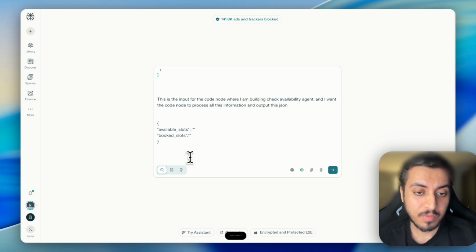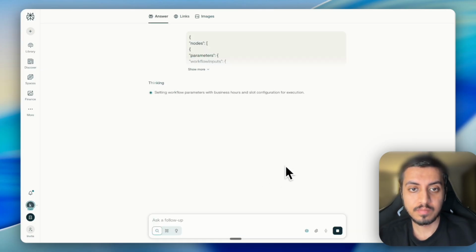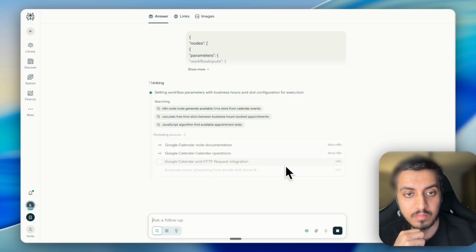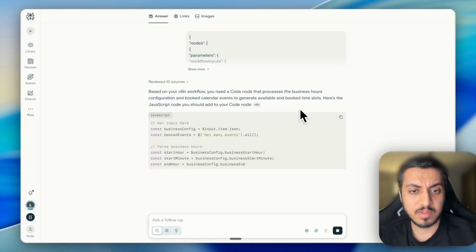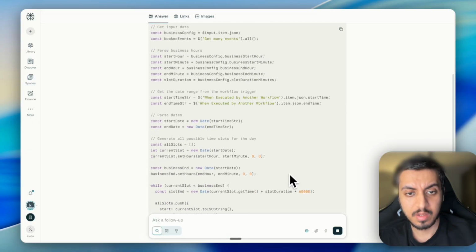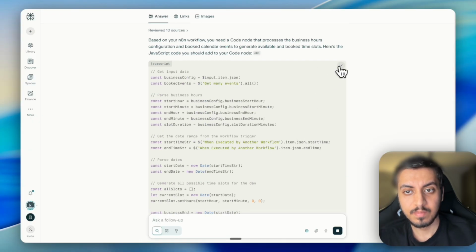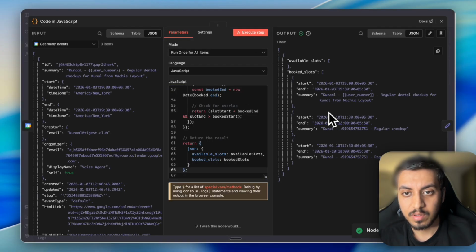What should I add in my code node? Tell me. So you give it a try, like try it a couple of times. I'm sure that this won't work in the first go, but let me just give it a try. Oh, it worked. But it didn't give me the available slots, it just gave me the booked slots. This is not what we need, right?